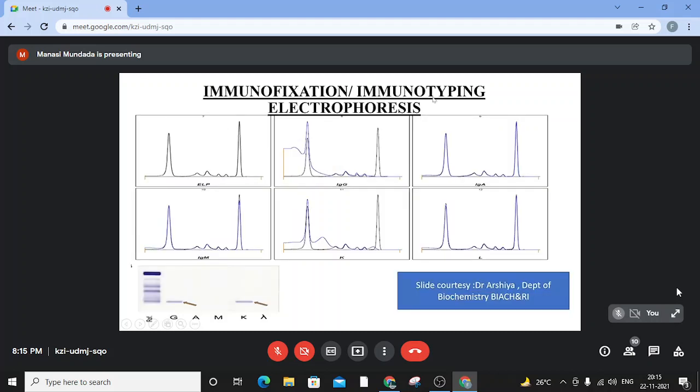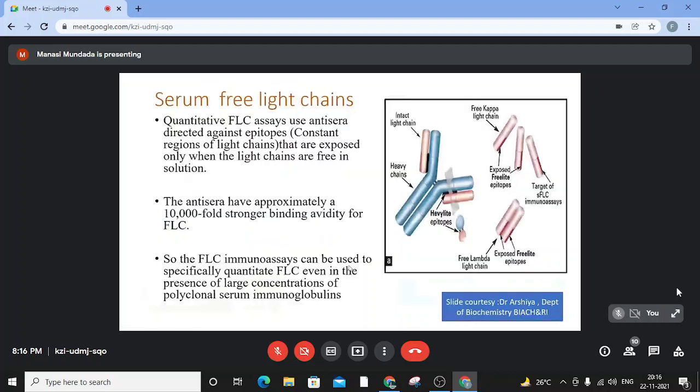So this is an immunofixation electrophoresis that we are seeing. Here we are seeing the G band, wherein the antisera has reacted with the monoclonal antibody present here, giving a G band and a kappa band, making it an IgG kappa type of multiple myeloma.